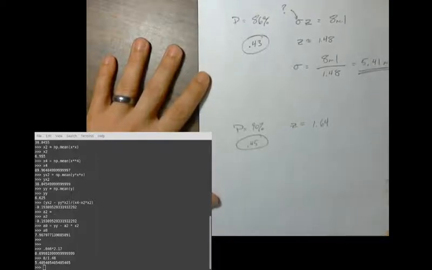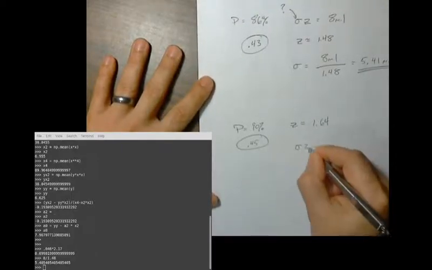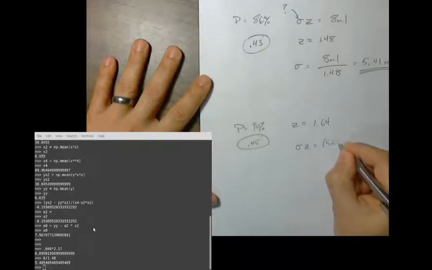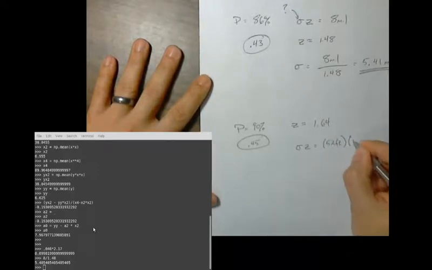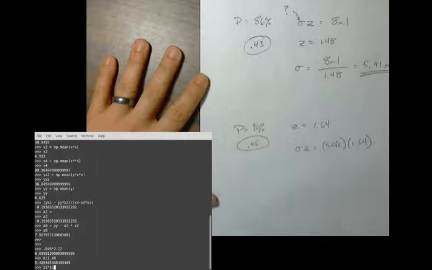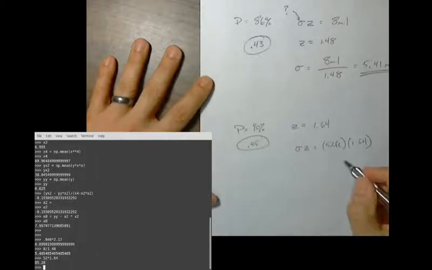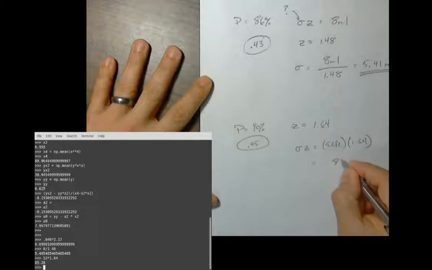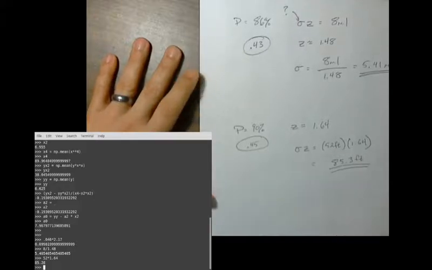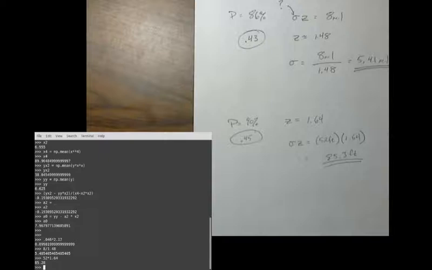And so now we need to construct the confidence interval. So sigma times z is, and I have forgotten what my standard deviation was, 52 feet, times 1.64. 52 feet sounds like a lot, but not when you're measuring a mile. 52 feet is about 1% error of a mile, right?